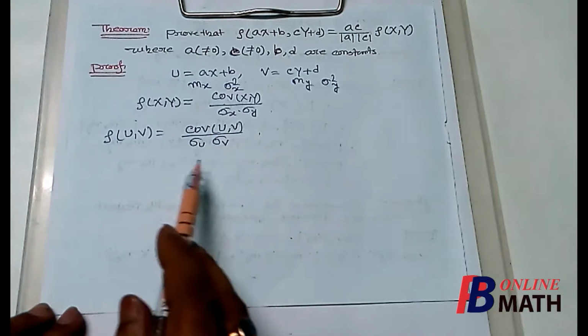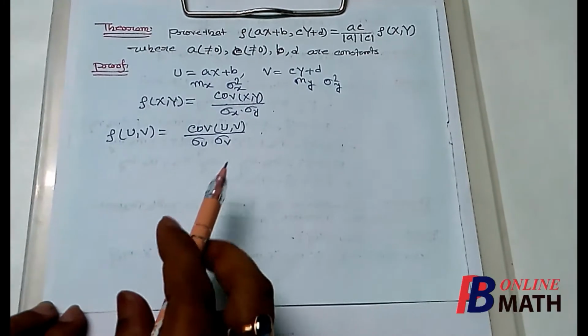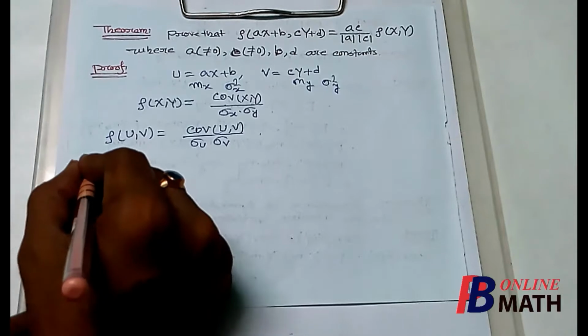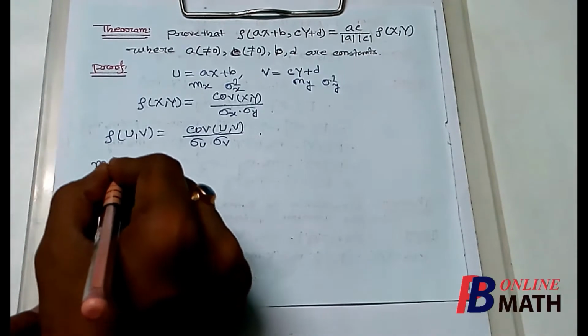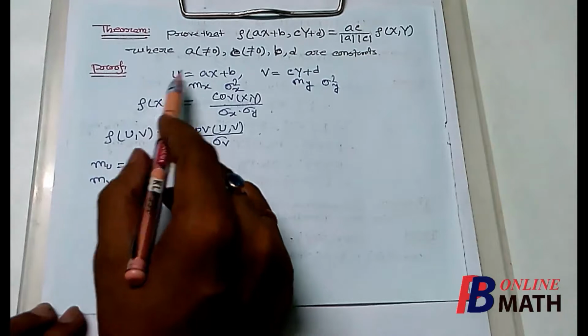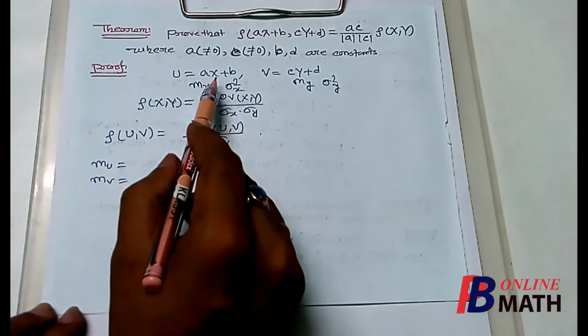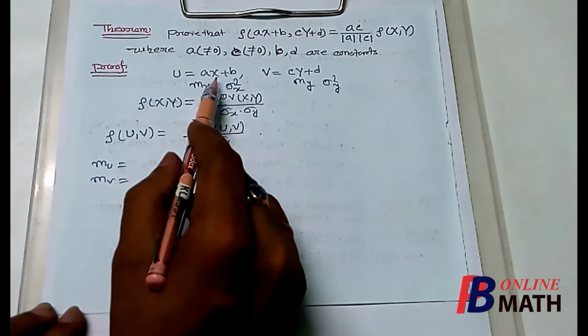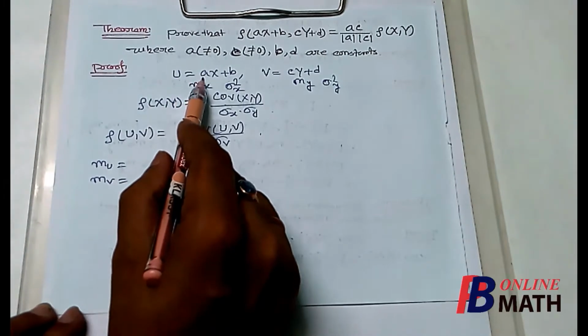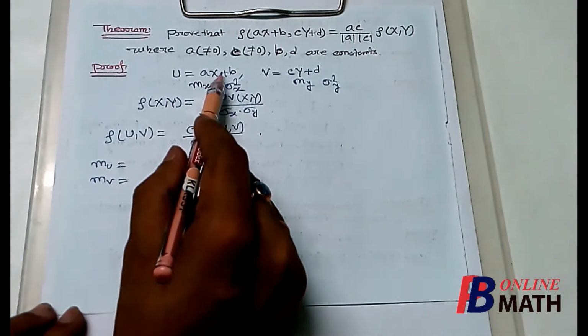To compute all of these, we first need to compute the marginal means of u and v. That means we have to find mu and mv. Now since u is equal to ax plus b, from a property of mean, the mean of u will be equal to a into mean of x plus b.